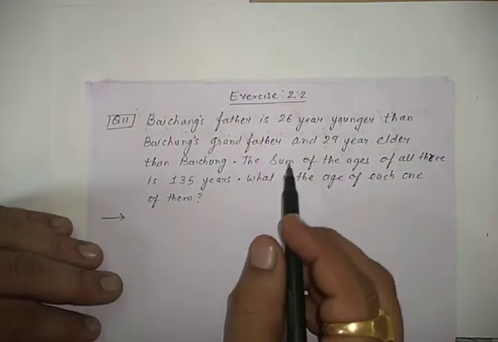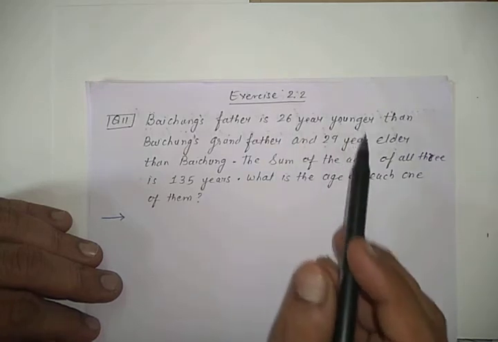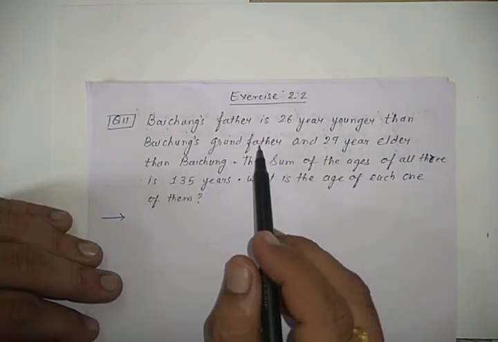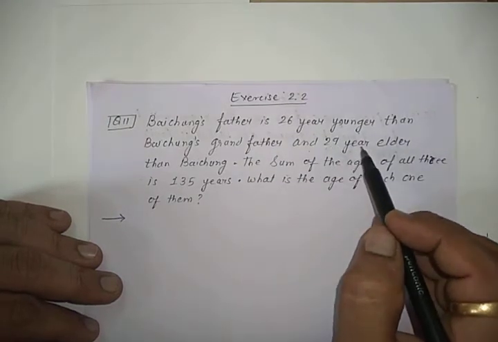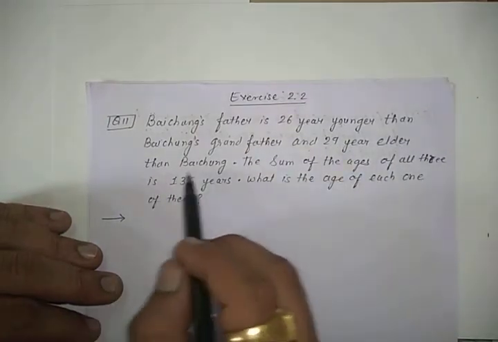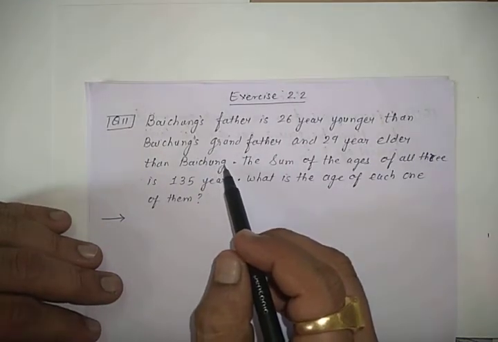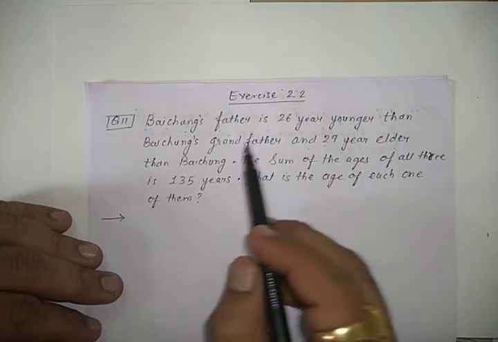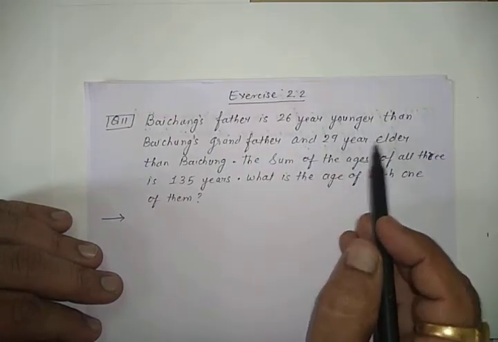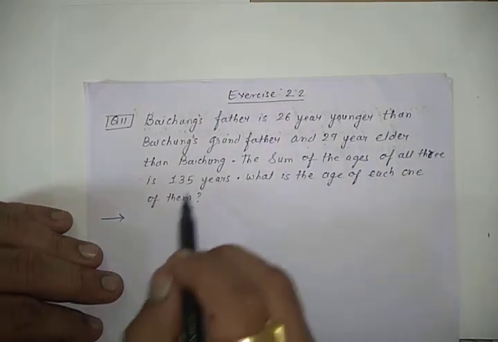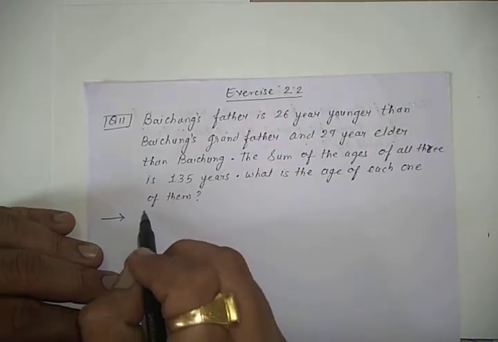Question number 11 of exercise 2.2. Baichung's father is 26 years younger than Baichung's grandfather and 29 years elder than Baichung. So Baichung is a boy whose father is 26 years younger than his grandfather, and Baichung's father is 29 years elder than Baichung. So first of all, how much elder than Baichung means we don't know what is Baichung's age.